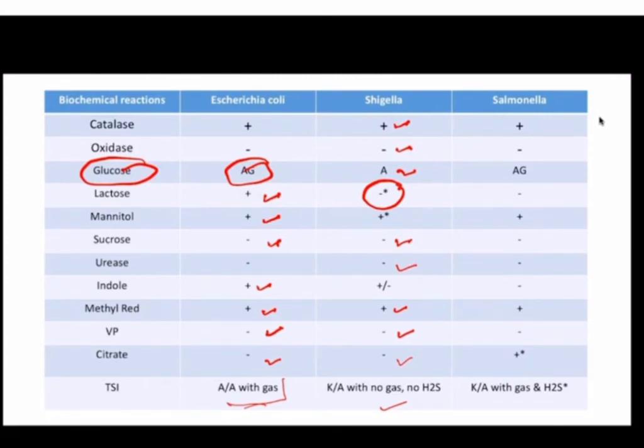boydii and soni. So common biochemicals are the same for all. To differentiate between those species, Shigella dysentery we can differentiate with the help of mannitol from the others. Shigella soni also we can differentiate with the help of indole because that is indole negative and that is a late lactose fermenter. But difficulty arises between Shigella boydii and Shigella flexneri. So it becomes a little bit difficult to differentiate between different species just on the basis of biochemicals.